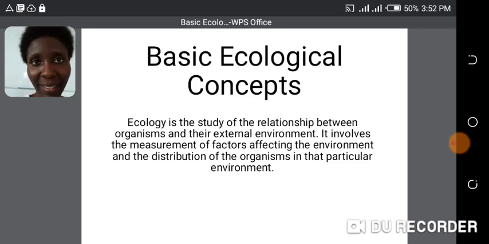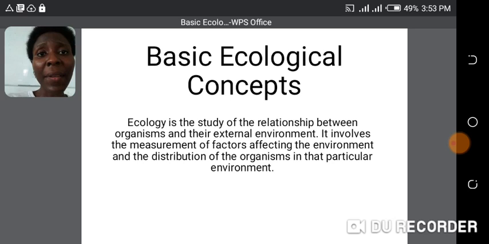Hi SS1. Let's define the term ecology. Ecology is the study of the relationship between organisms and their external environment. It involves the measurement of factors affecting the environment and the distribution of the organisms in that particular environment. So, ecology has to do with the study. Take note that ecology is a branch of biology. So it has to do with the relationship between organisms and the external environment.